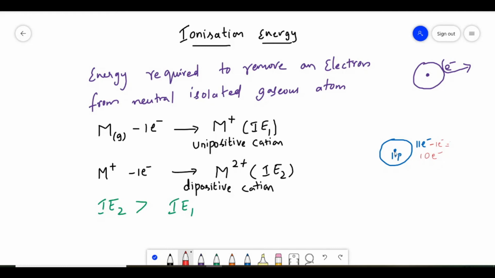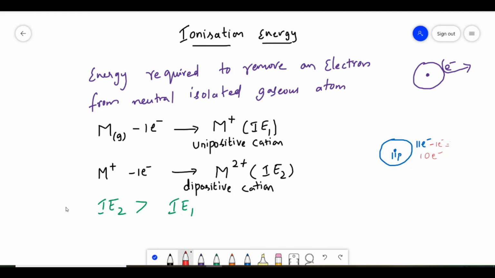When the nuclear attraction is increased on the remaining electrons, we require more energy to remove the second electron. So the first electron is removed, but these 11 protons are attracting only 10 electrons. So these electrons are more attracted. To remove one more electron from this, we require more energy. That is why ionization energy 2 is always more than ionization energy 1.